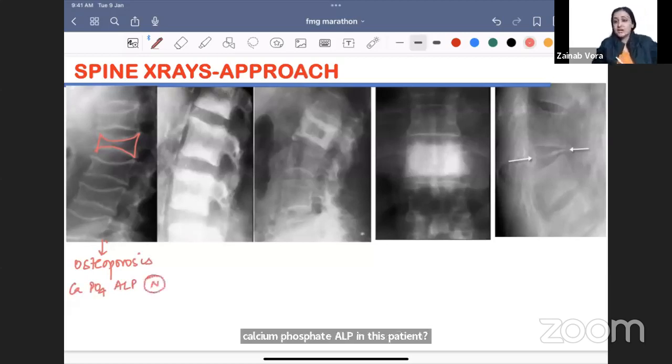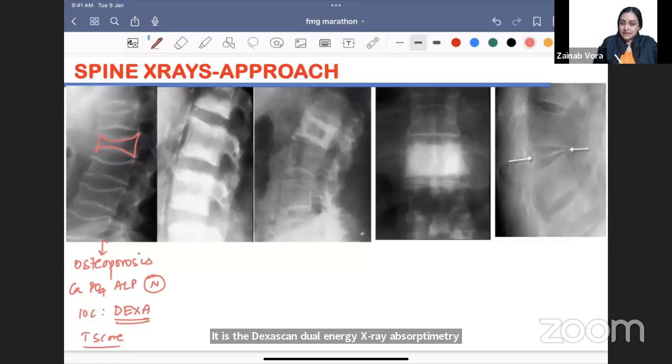It is just a generalized bone mineral density loss. If I ask you what is investigation of choice for osteoporosis, very good. It is the DEXA scan, dual energy X-ray absorptiometry, wherein we see a T score, है ना? Young adult से compare करते हैं density. If it is less than minus 2.5 standard deviation, that is your osteoporosis.